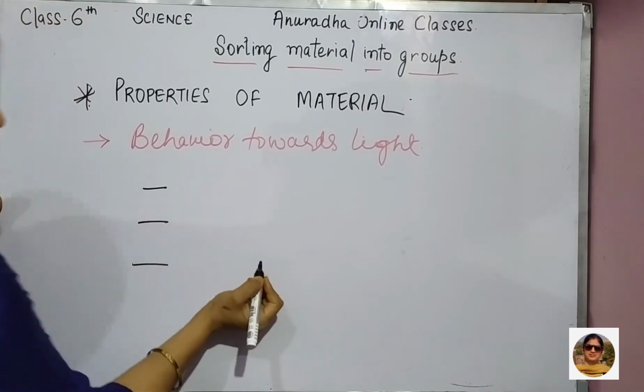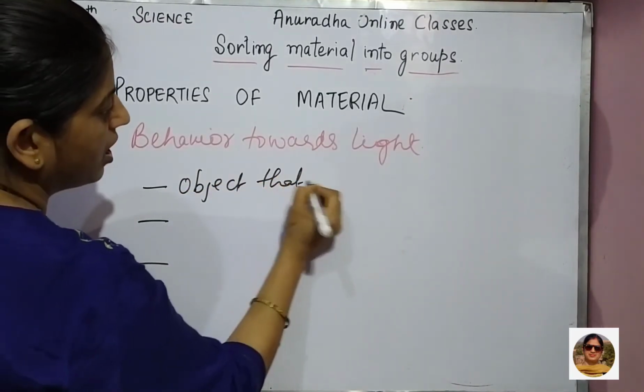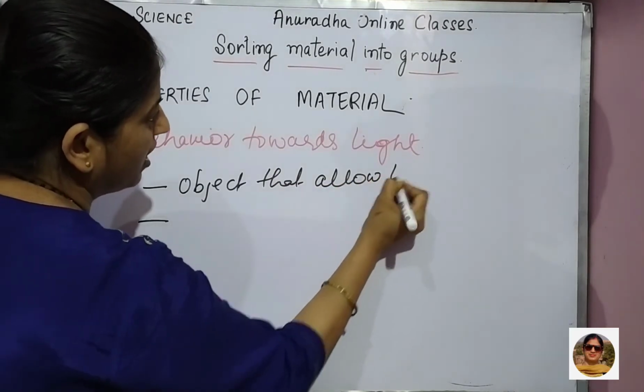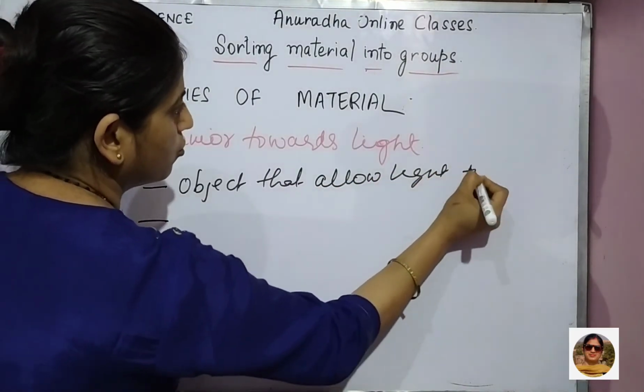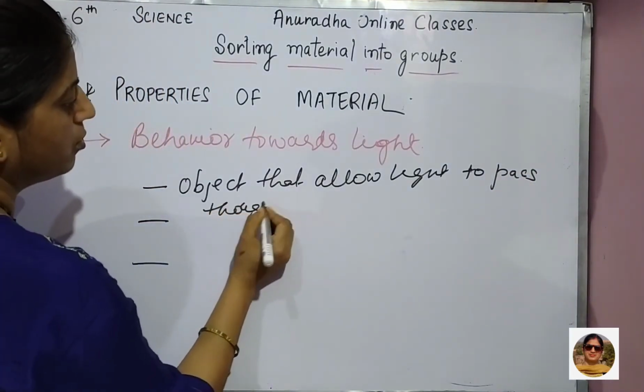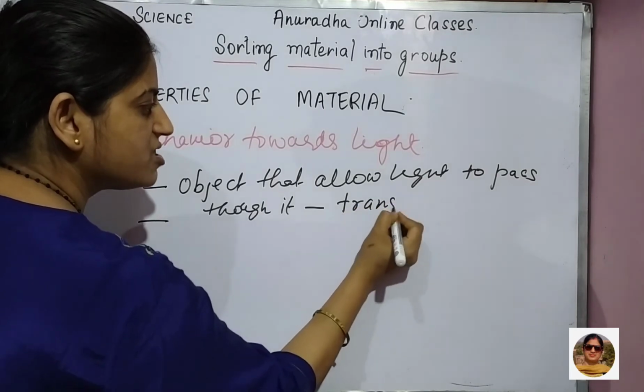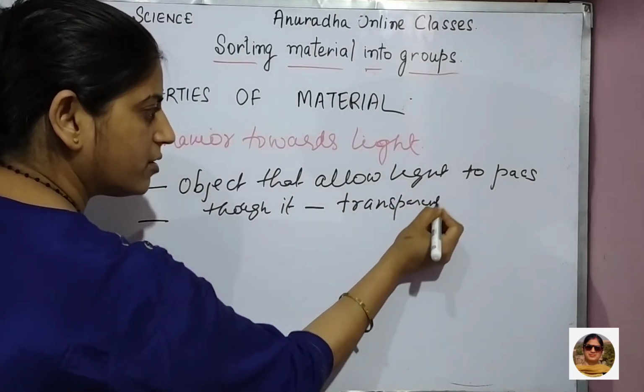Okay, means what? There are three types of objects. Objects that allow light to pass through them are known as transparent. Right?